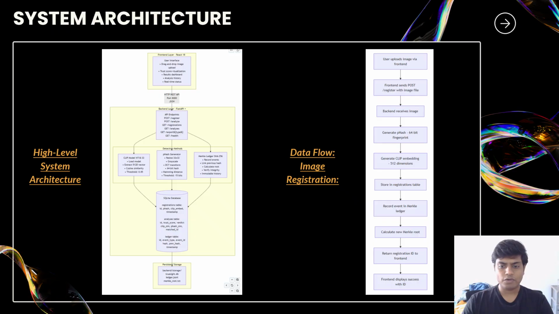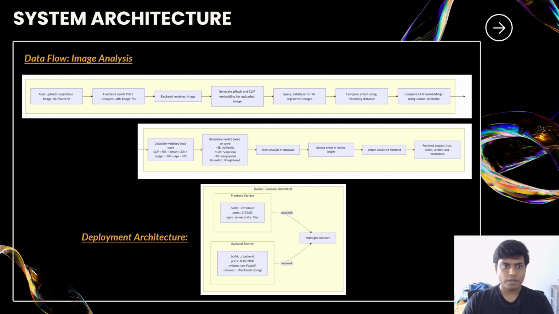The data flow of the image registration is as follows. The user will upload an image via the front end. The front end will send a POST request to /register with an image file. The backend receives the image, then generates a pHash. In sprint one, we'll only cover generating the pHash, and lastly it will give a basic trust score.